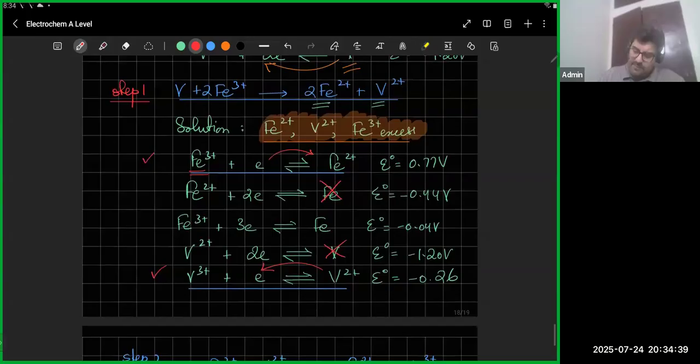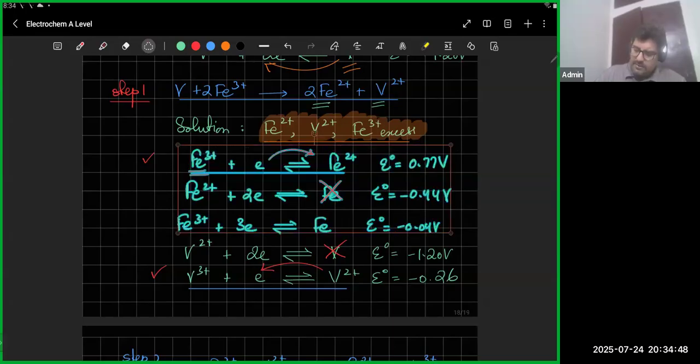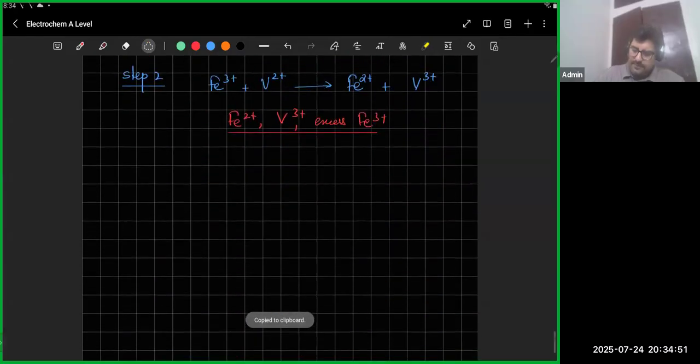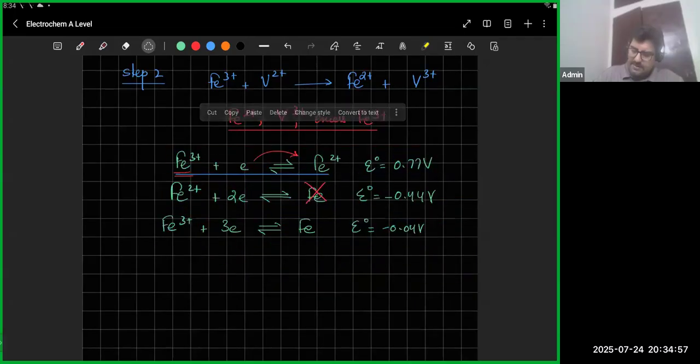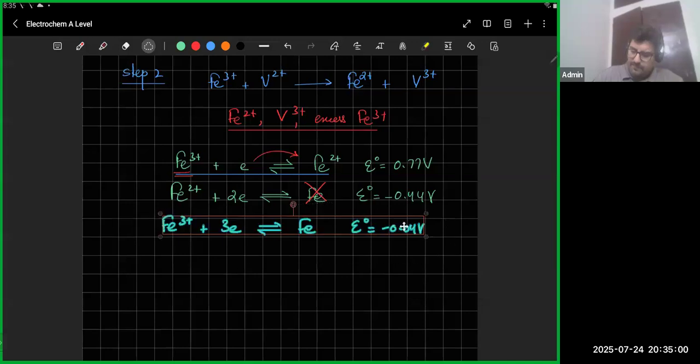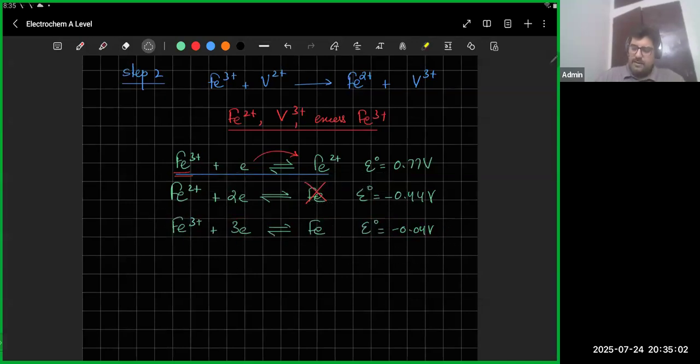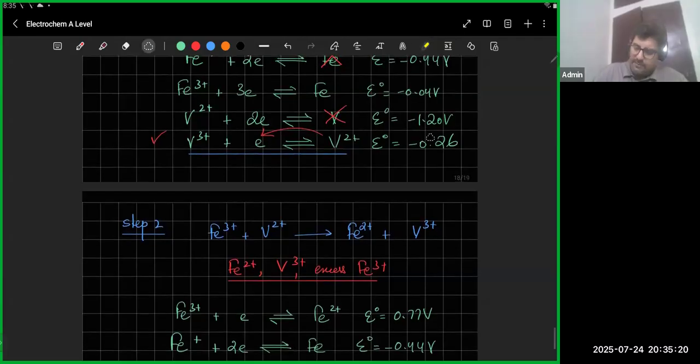Fe वाली जो equations है ना, what I'm going to do is I'm just going to copy these equations, because Fe2 plus or Fe3 plus की ना, these are the equations, so we don't need to copy them again. अच्छा, इनको as it is, ये working हटा लेंगे. So ये हो गया Fe वाली. All of this goes. ठीक है. अच्छा, then you've got V3 plus की one equation ये ऊपर थी, so I'm just going to copy this one.